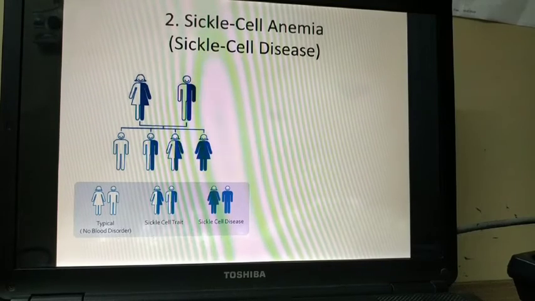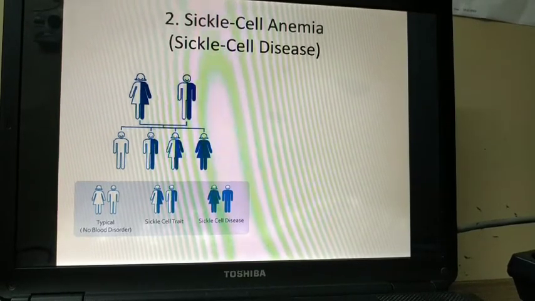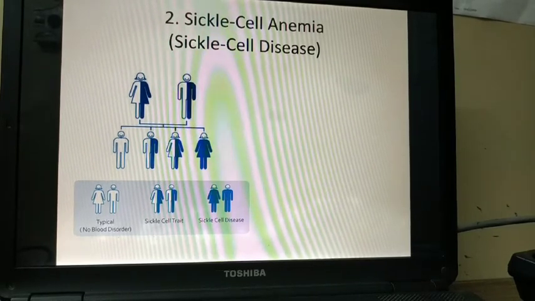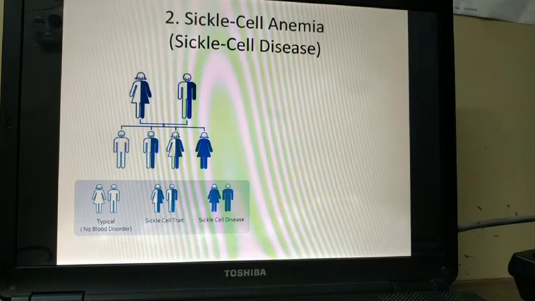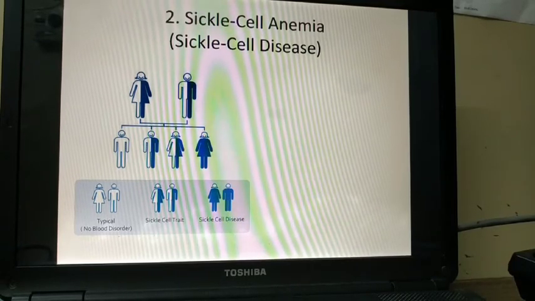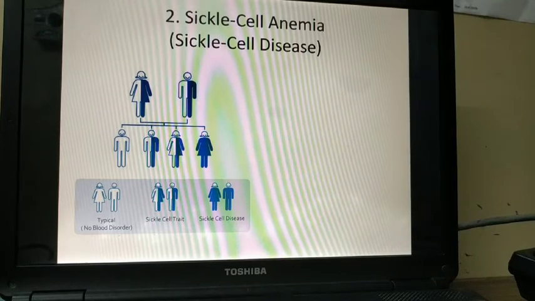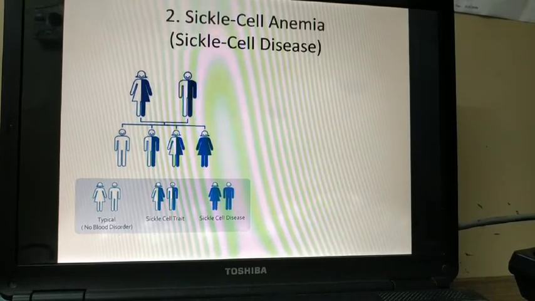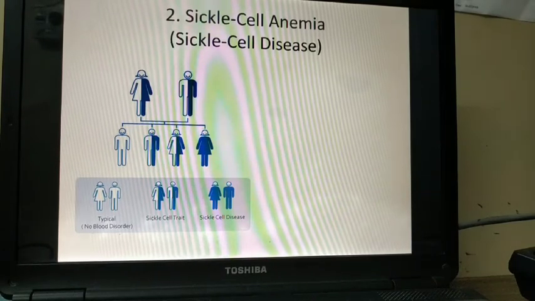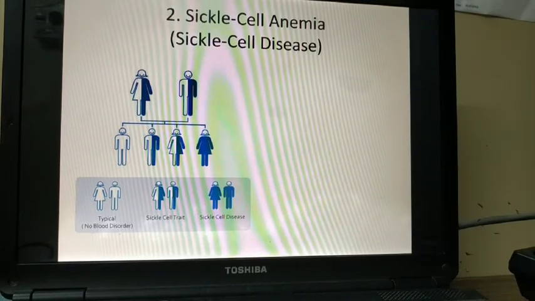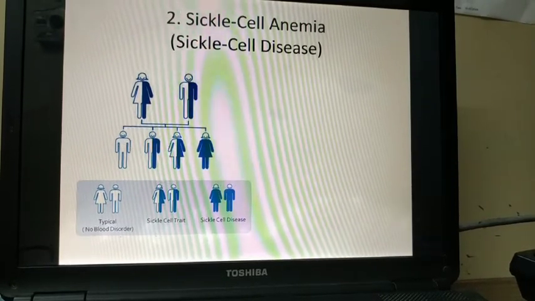The second example of single gene variation or single gene mutation is sickle cell anemia. It's the same as in cystic fibrosis: both the father and mother will be carriers, and chances are one of the offspring might have both the carrier genes, which will make him a sickle cell anemic person, and there can also be a probability of them carrying the gene rather than having the disease.